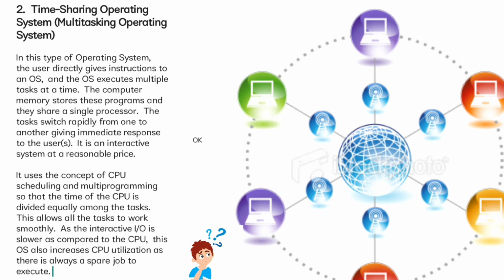It uses the concept of CPU scheduling and multiprogramming so that the time of the CPU is divided equally among the tasks. This allows all the tasks to work smoothly. As the interactive I/O is slower as compared to the CPU, this OS also increases CPU utilization, as there is always a spare job to execute.